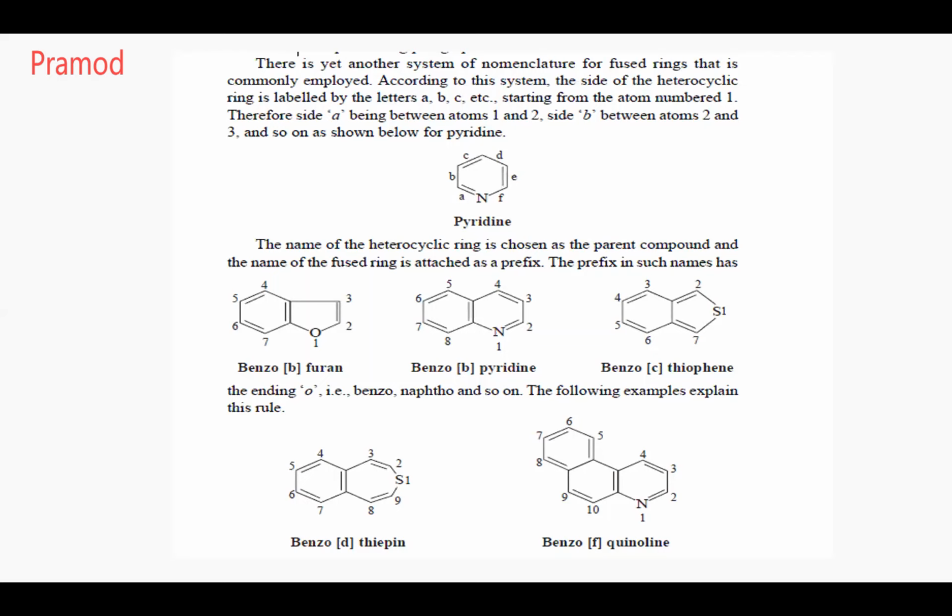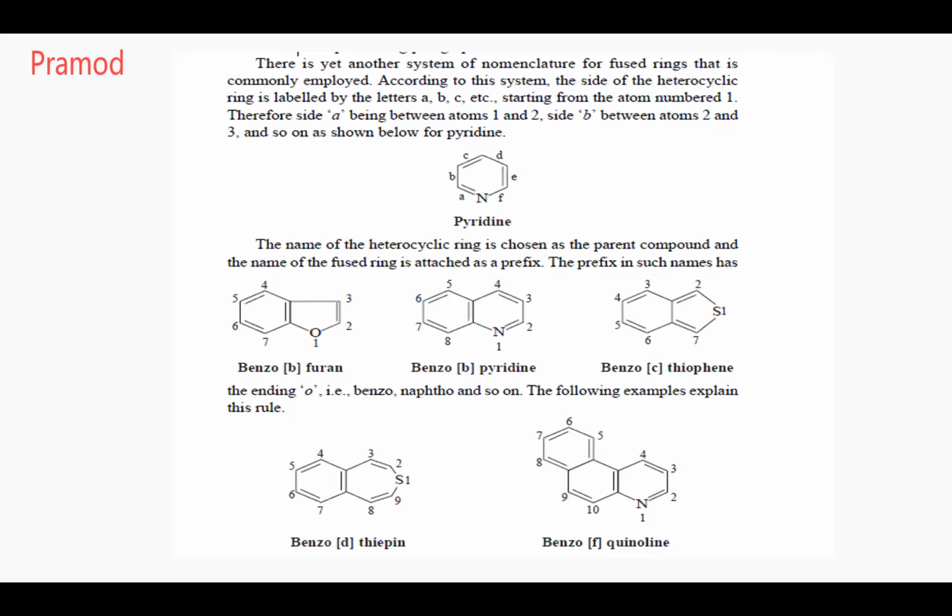In the name, your heteroatom-containing parent heterocycle will always be written on the right hand side. Whichever ring is fused is written on the left hand side, and you put an 'o' after the prefix. And next is Atulya.